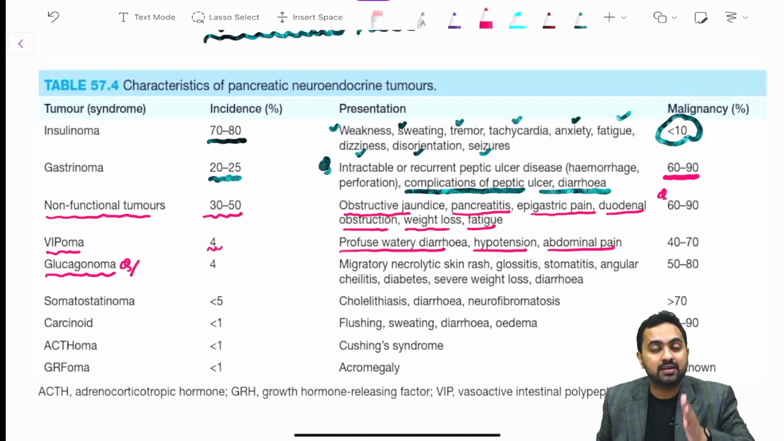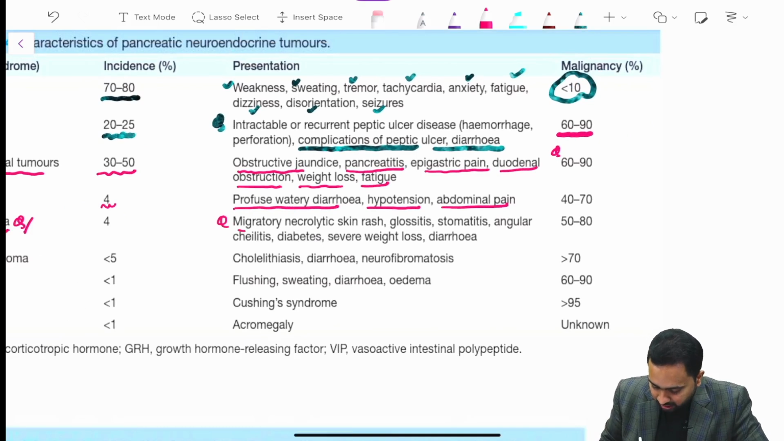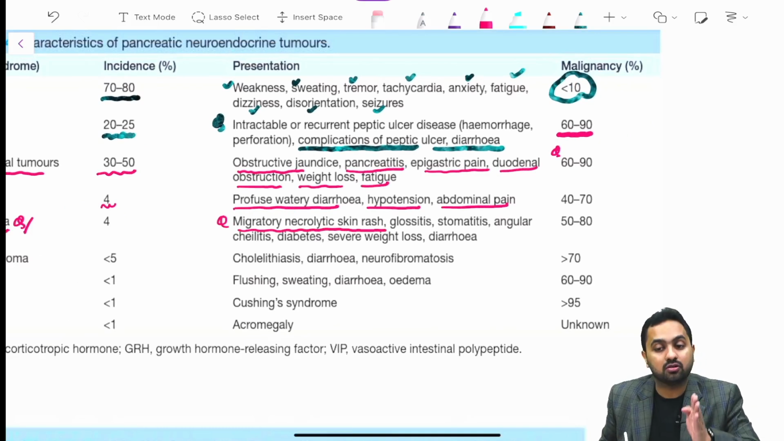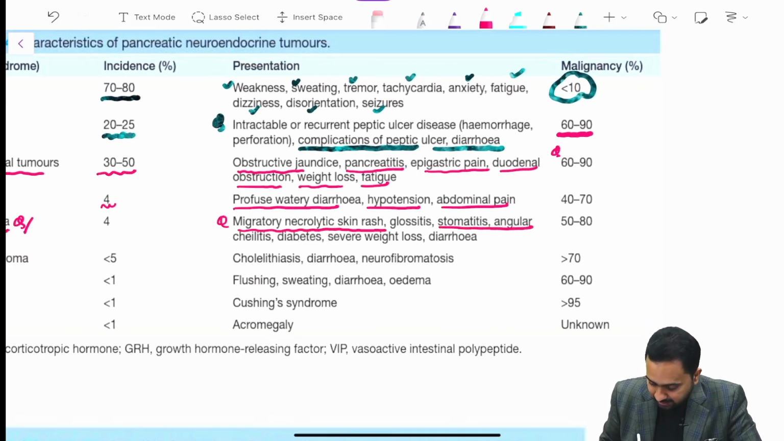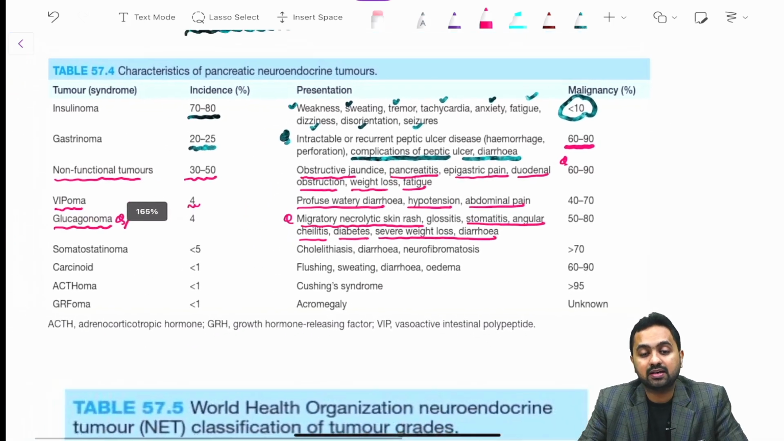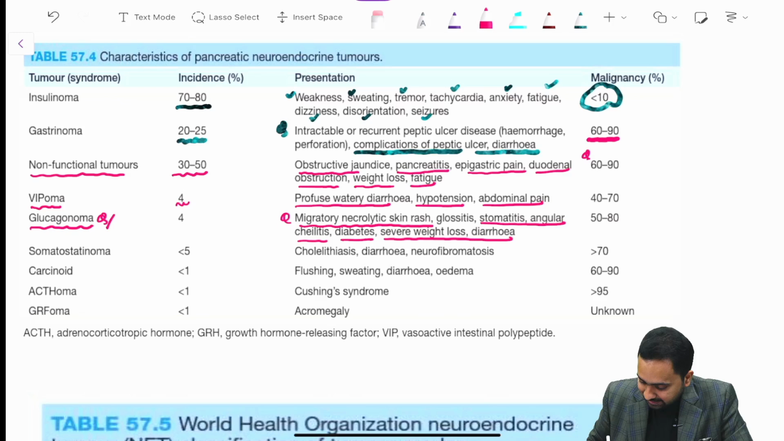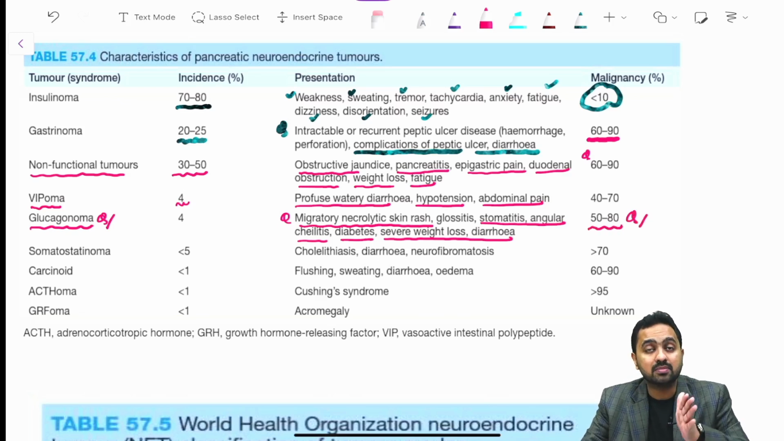So they classically present with migratory necrolytic skin rash, glossitis, stomatitis, angular cheilitis, diabetes, severe weight loss and diarrhea. So this migratory necrolytic skin rash, which is suggestive of your glucagonoma, has a malignancy rate of 50 to 80%. So please remember this classical feature of glucagonoma.